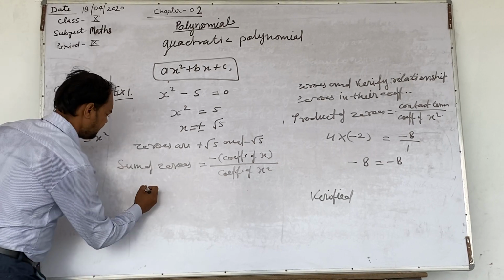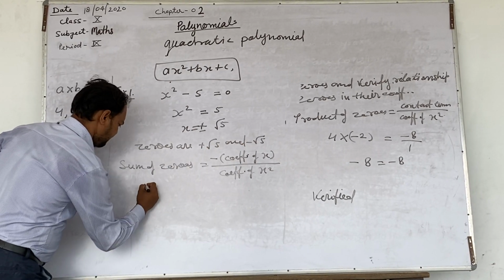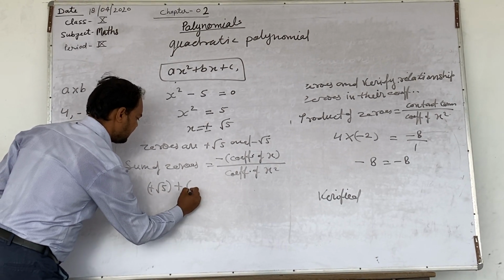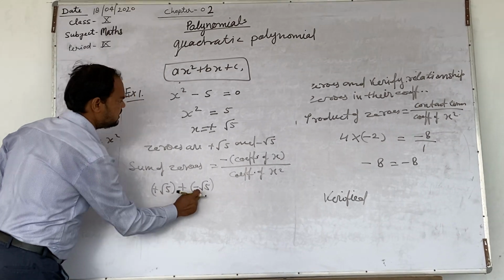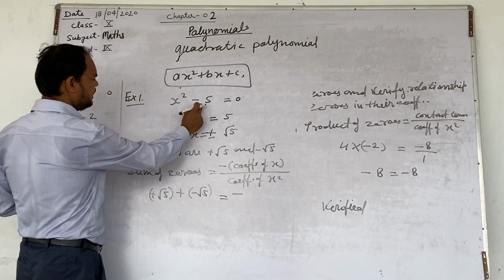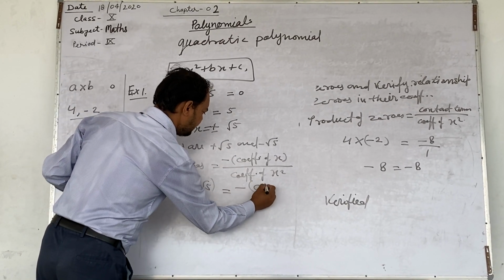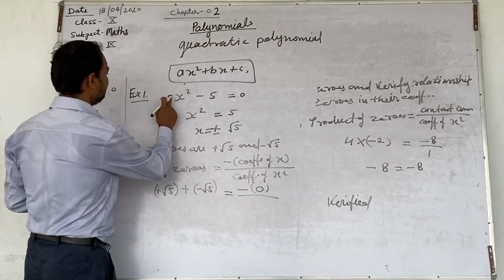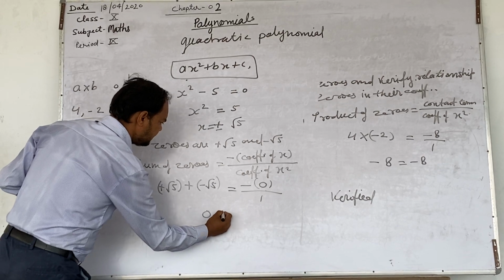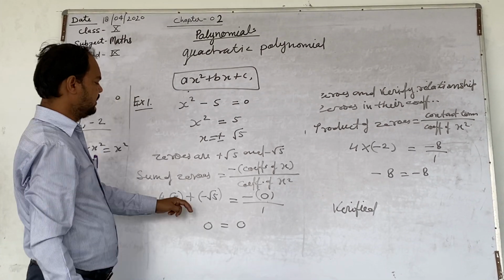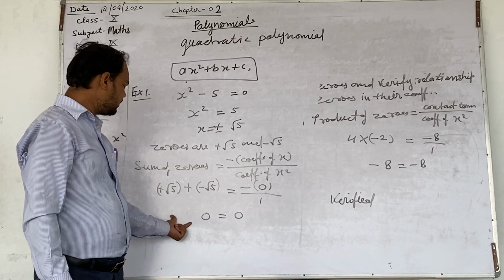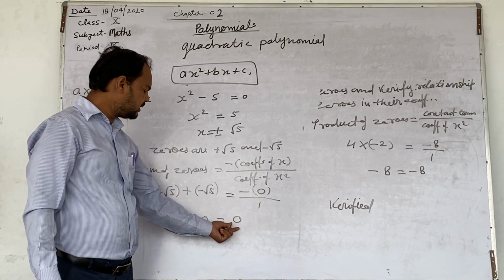So the sum of the zeros means plus root 5 plus minus root 5. This is the sum of the zeros, and minus coefficient of x: here there is no x, so it is 0 upon coefficient of x square, which is also 1. Plus root 5 minus root 5 gets 0. This also gets 0 because 0 has no plus, no minus. So what we observe? Both are same.